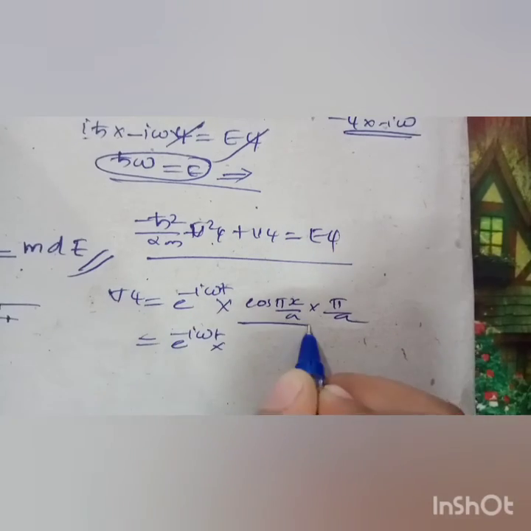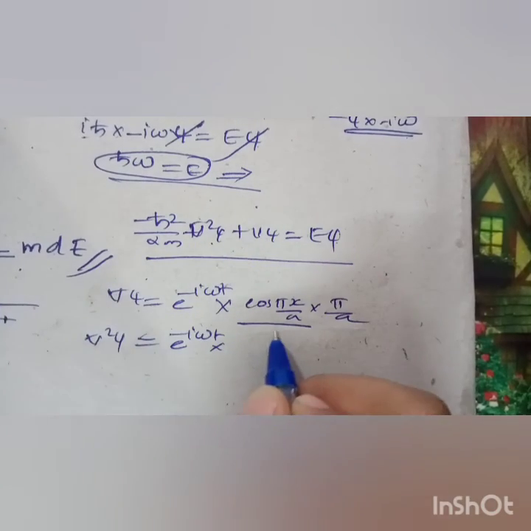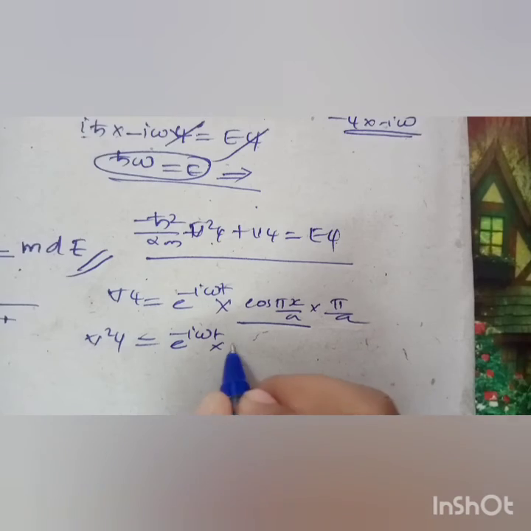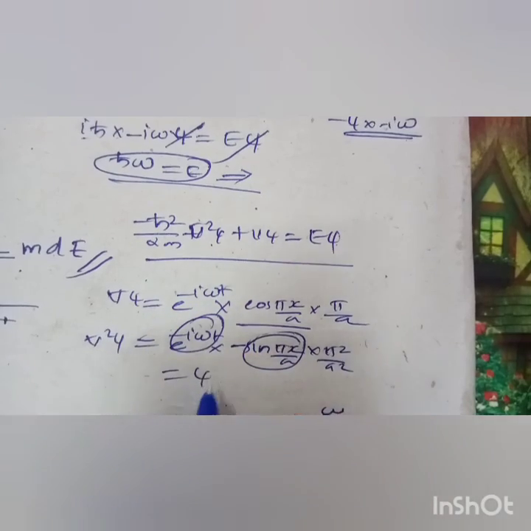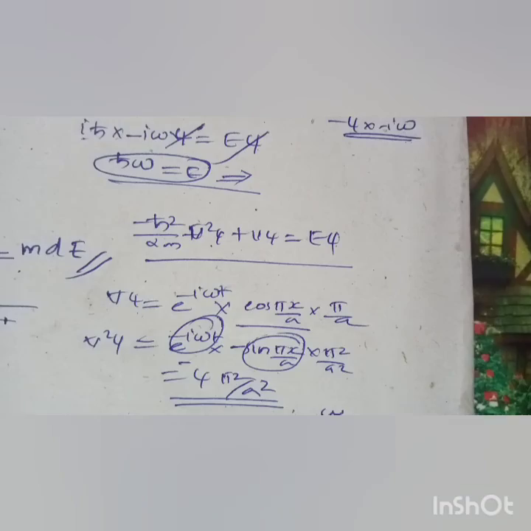Del square psi is the derivative of cos pi x by a, that is minus sin pi x by a into pi square divided by a square. So this is psi, so minus psi pi square divided by a square is del square psi.